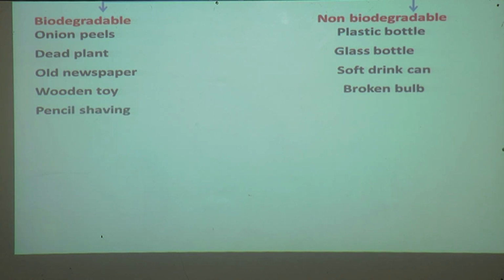Pencil shaving is biodegradable waste. Cotton cloth is also biodegradable waste. Stale food is also biodegradable waste. Vegetable waste is also biodegradable waste.